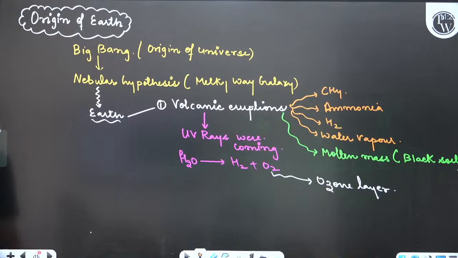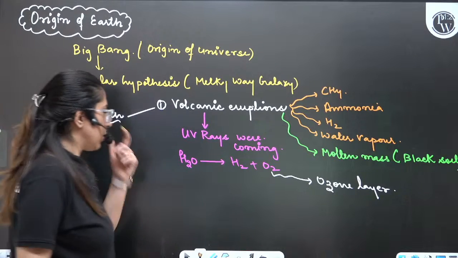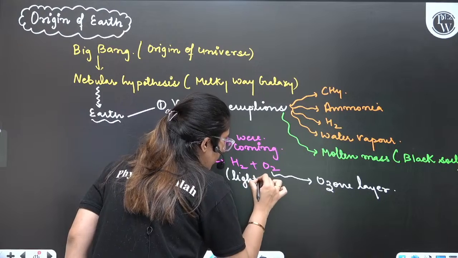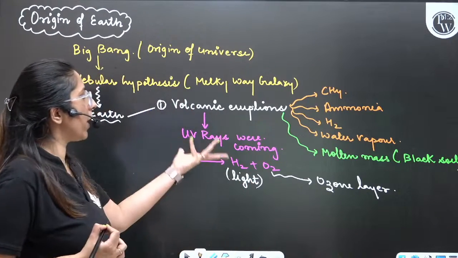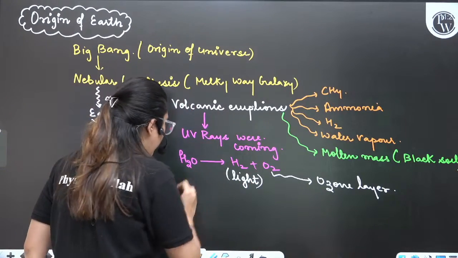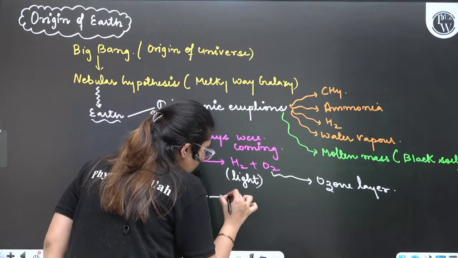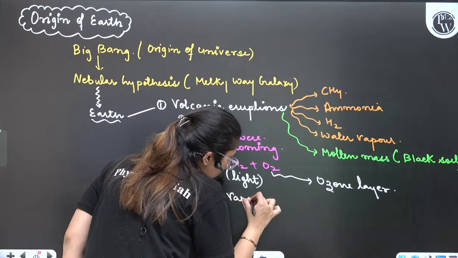Everyone? Yes or no? So oxygen reacted with other things also. How? I'll show you. Hydrogen was light, so hydrogen was also coming. In fact, whatever water was present was present in vapor form.